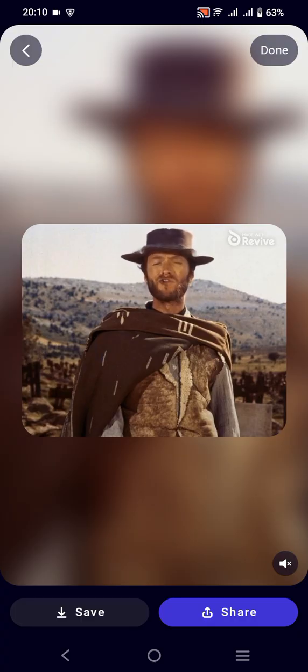So that's all, guys. Don't forget to try this app on your device, and please let us know if this effect or this animation also works for you guys.